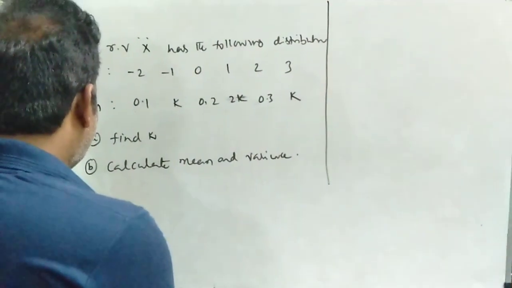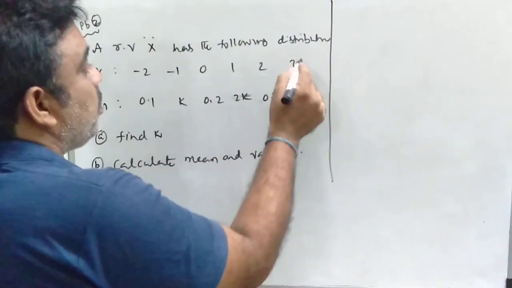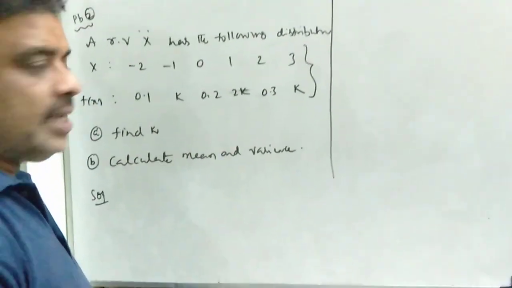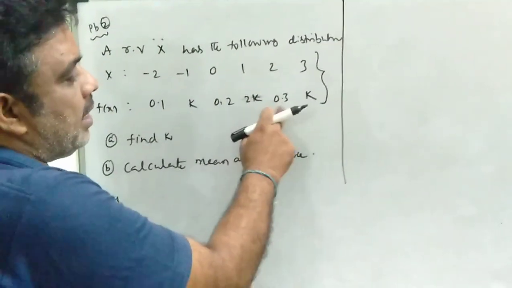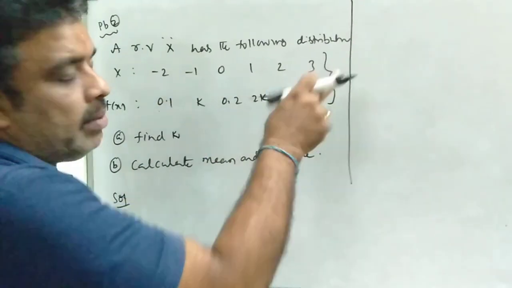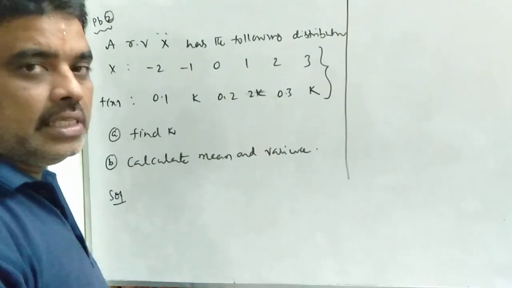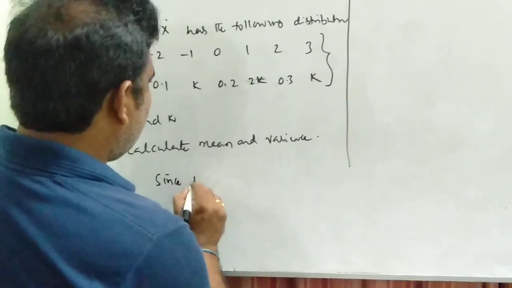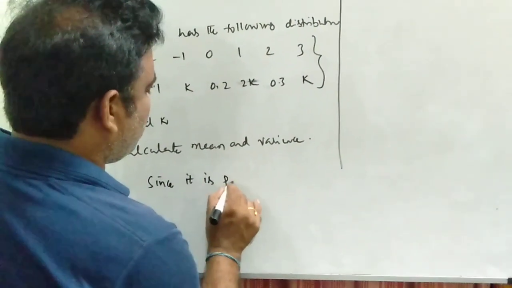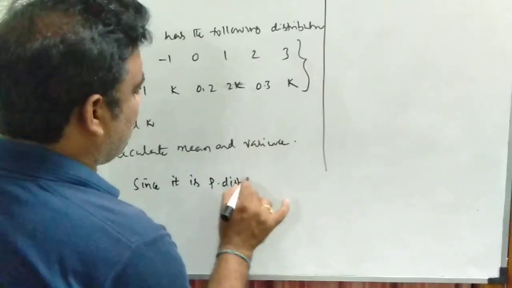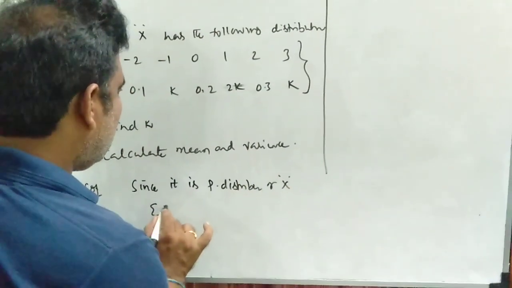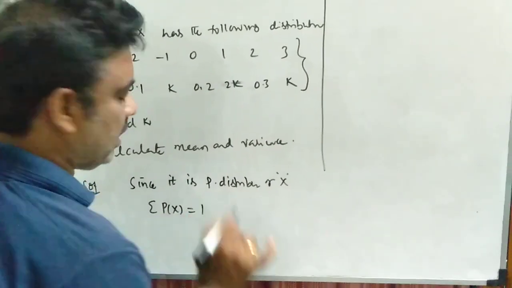So already given that it is the probability distribution of the random variable x. So we know that by the properties, each value is greater than or equal to 0 and the sum of all probabilities is equal to 1. Since it is a probability distribution of the random variable x, the sum of all probabilities is equal to 1.